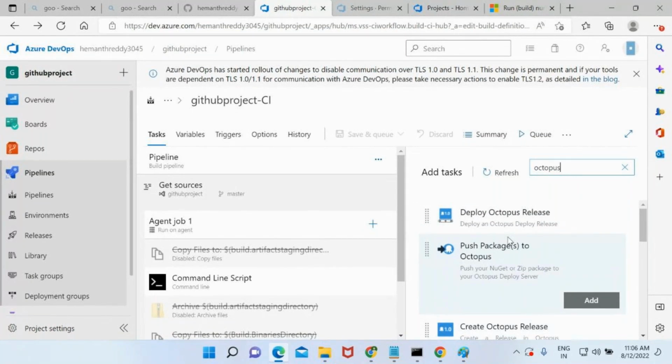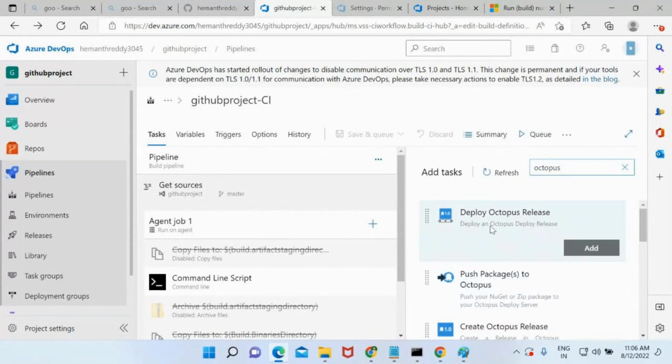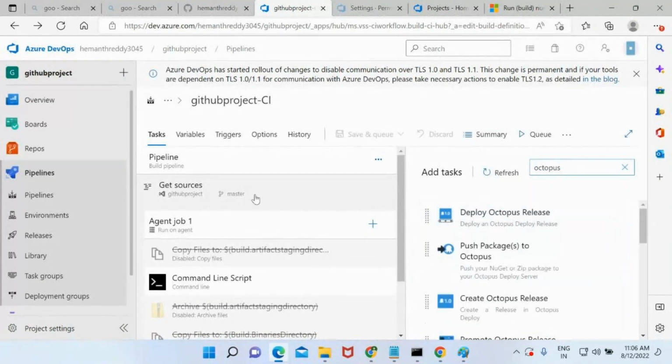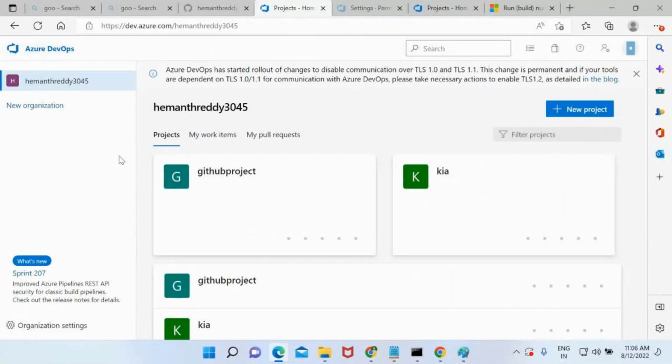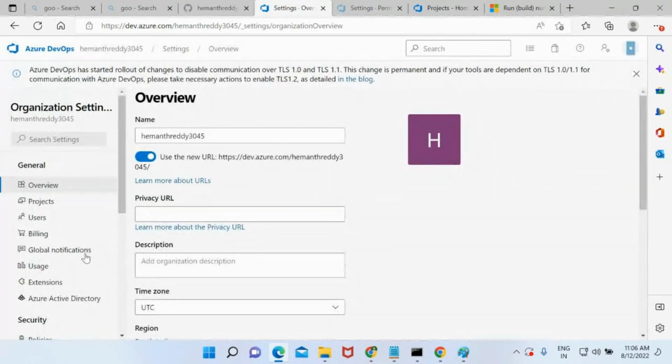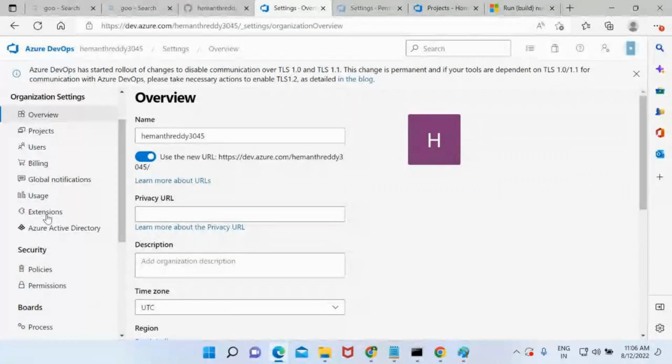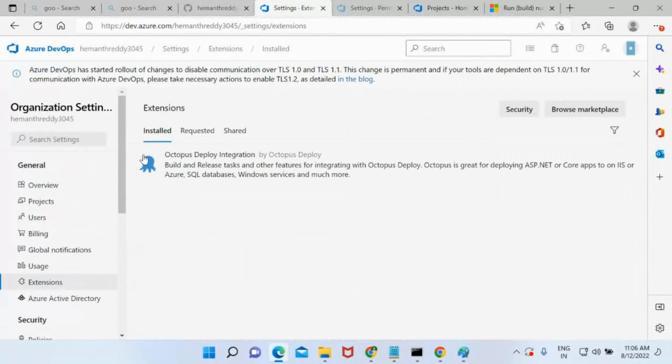And second point, my organization will not allow me to install anything from the marketplace, but I have installed it. I need to delete it, right? So where do I need to delete it? Go to your organization. Where have you installed this, on the organization level or project level? Go to organization level. If you go to extensions here, this is where you can see the installed extensions.